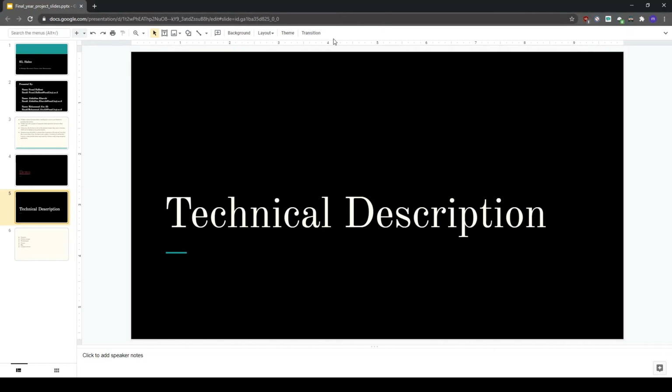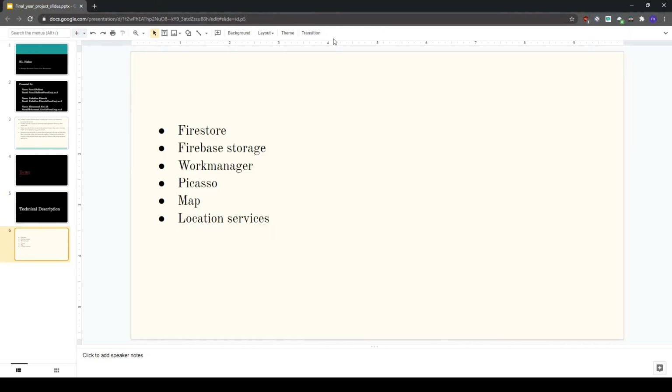Now for the technical aspects of our application. We used Firestore in order to save users, their data, and their logins. We used the storage of Firebase in order to save pictures that the businesses upload. We used Work Manager in order to upload those pictures on the side of businesses and download them to the side of client. We used Picasso in order to draw these images in the client side.